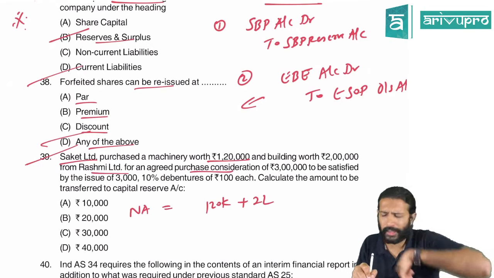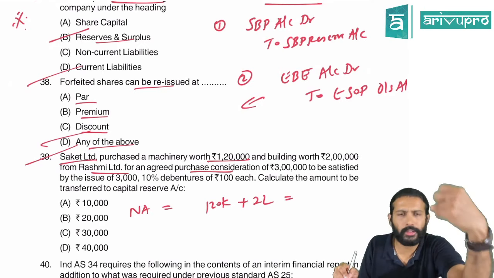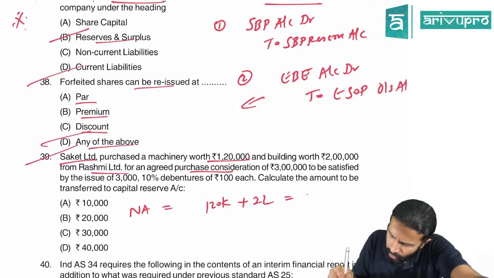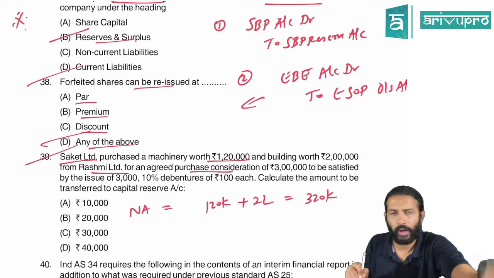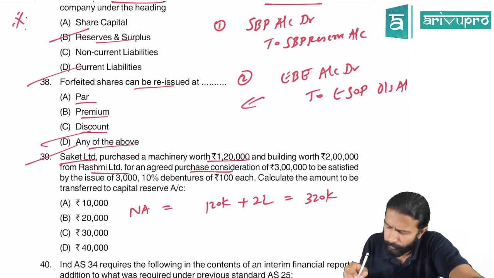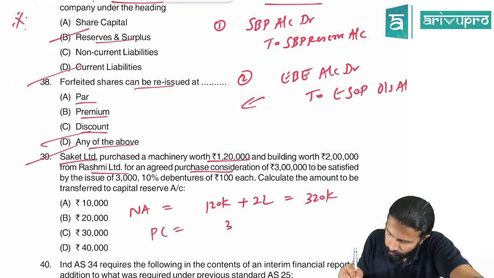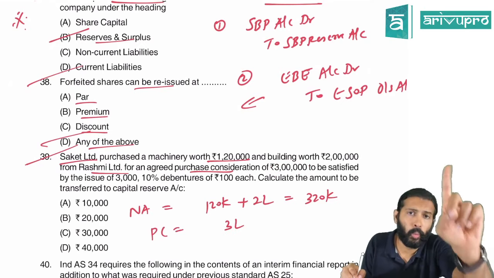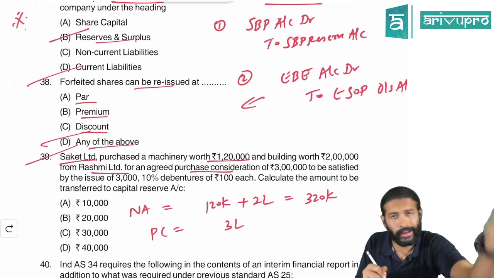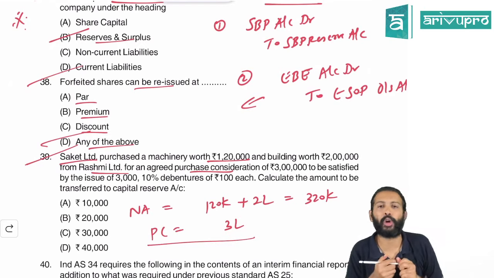You purchased machinery worth 1,20,000 and a building worth 2 lakh, so the total value is 3,20,000. But how much did you pay to settle? You paid only 3 lakh as purchase consideration. The worth is 3,20,000, but you paid only 3 lakh to buy it.